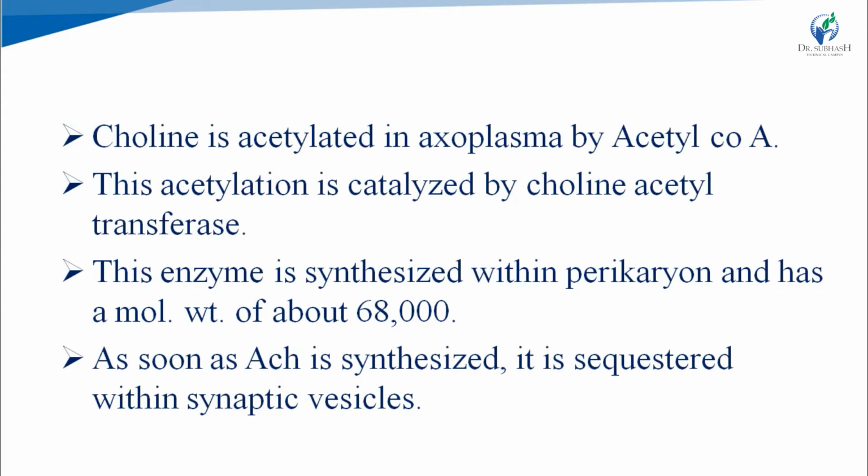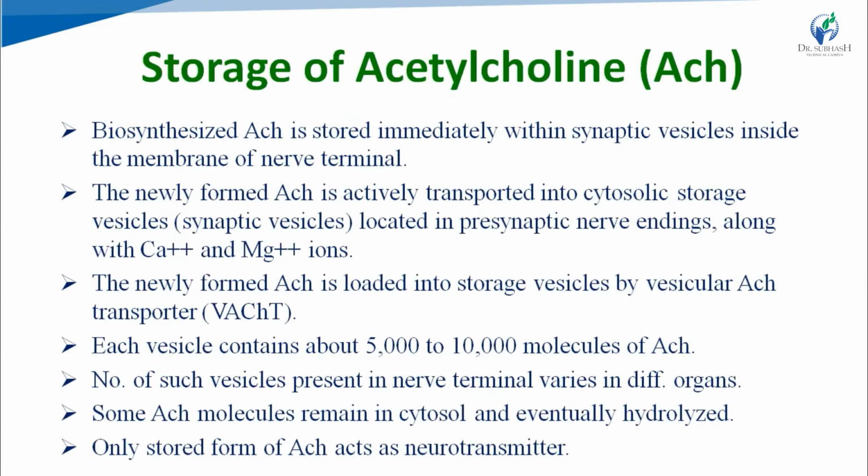Perikaryon means cell body of the neuron. It is synthesized itself within the cell body of the neuron, and it has a molecular weight of about 68,000. And as soon as acetylcholine is synthesized, it is sequestered within synaptic vesicles, which are acetylcholine storage vesicles.